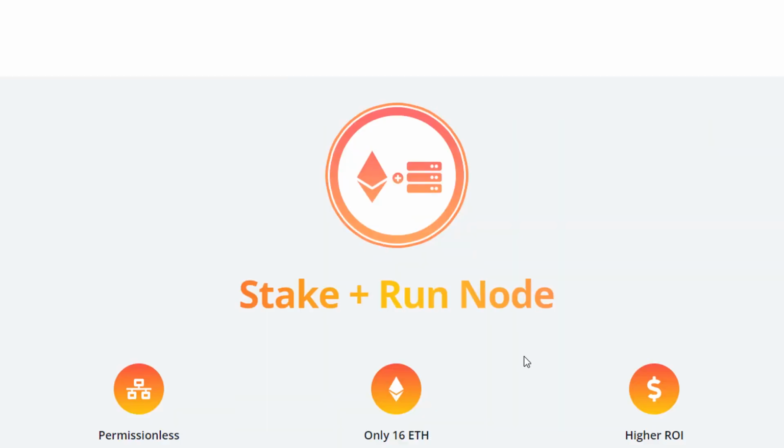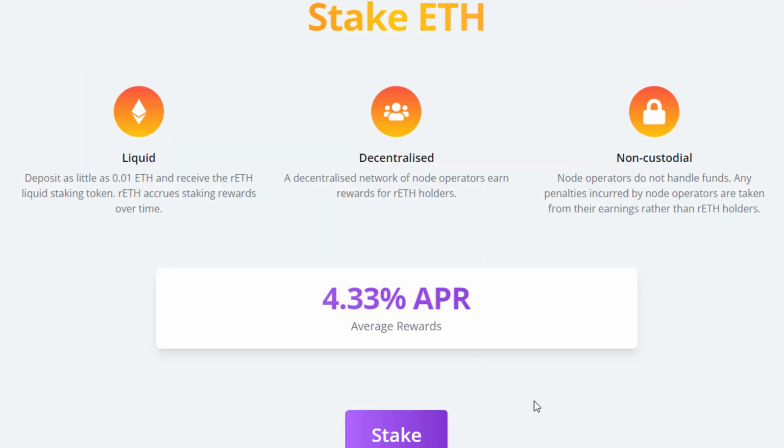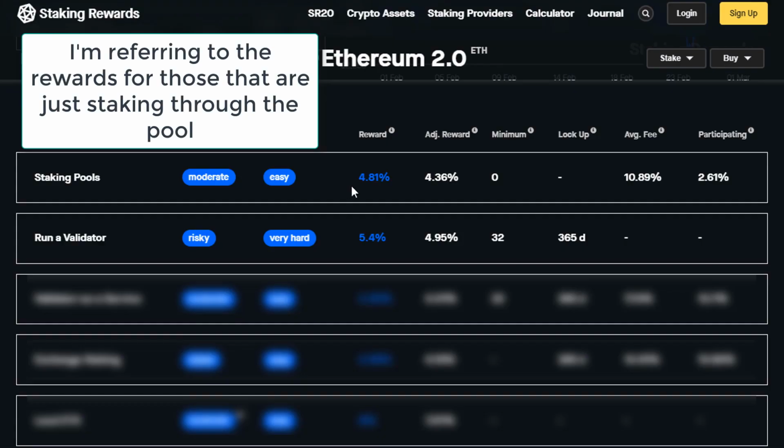The people that are running nodes through Rocket Pool need to be compensated somehow, so they are taking a cut from everyone else that is just staking. On average, the reward is slightly less than running your own validator, but the risk goes down because you're sharing the risk amongst a bunch of node operators. So if one makes a mistake, you don't lose everything. And the complexity is easy because the whole protocol, like Rocket Pool, is designed so anyone can join the staking pool and not have to be a technical guru.